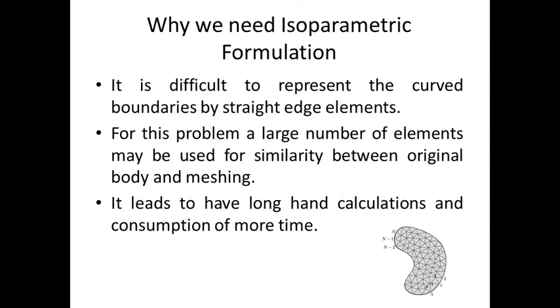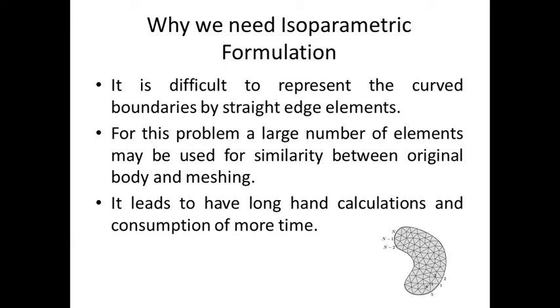Okay, and then why do we need isoparametric formulation? It is difficult to represent curved boundaries by straight-edge elements. In the lower right corner there is one continuum object. In that, triangular elements are used to describe the entire shape. Here the curved shape has some gap, which is the difficulty with normal discretization.